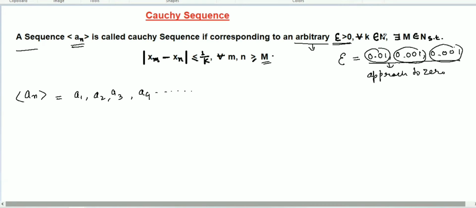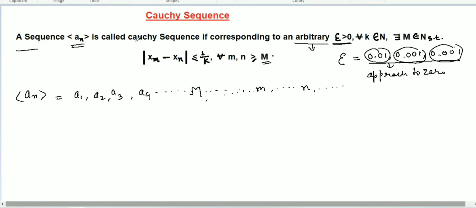For all k belonging to natural numbers, there exists M. So we are taking this a_1, a_2, a_3, and somewhere here the number M. There exists M, which also belongs to N, somewhere here, and again going towards here, the sequence will continue this way, and here somewhere M, again continue the sequence, somewhere here n, again continue the sequence.